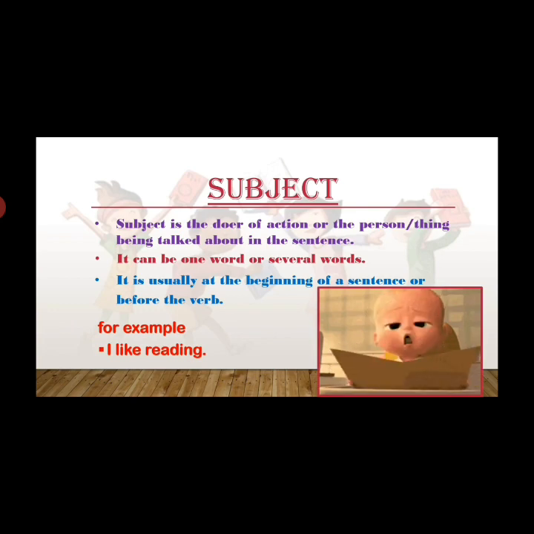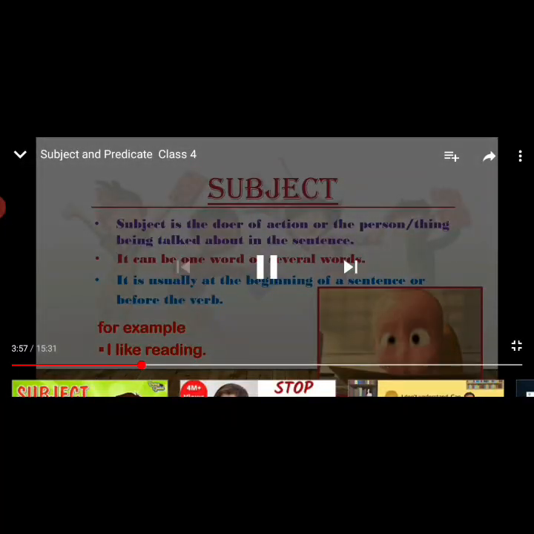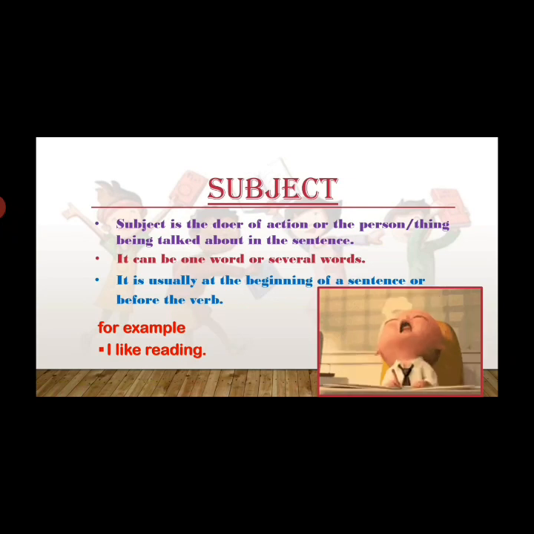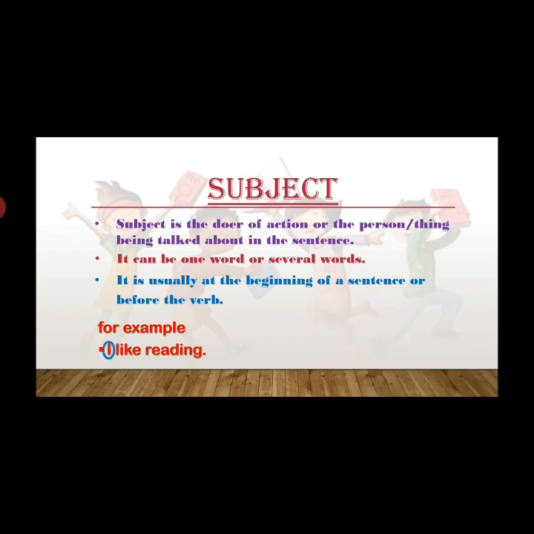For example, I like reading. What is the verb here? The action. That is like. And I is just before like. That means I is the subject, and we are talking about I. I here is the subject in this sentence.